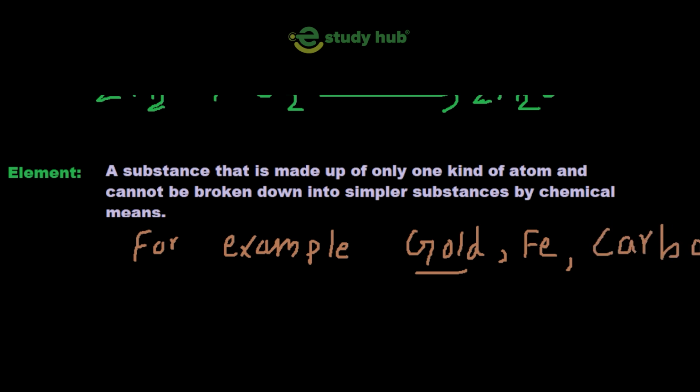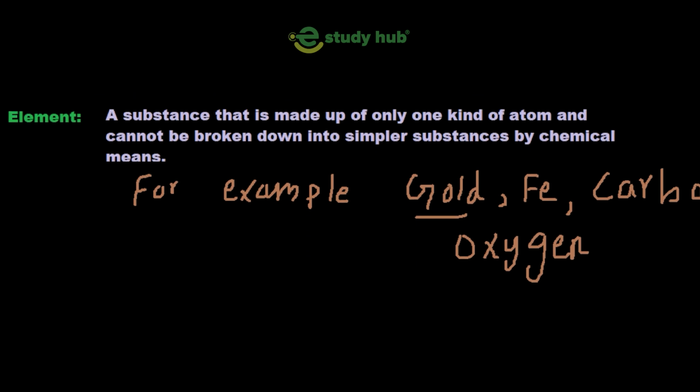Other than carbon, oxygen is an element. So these are different elements, and all elements are made up of the same kind of atoms. Like oxygen is made up of atoms of oxygen. Now there's a question in your mind, and the question is, what is an atom? This is the important thing, because this is the base of chemistry. We have to understand what is an atom.